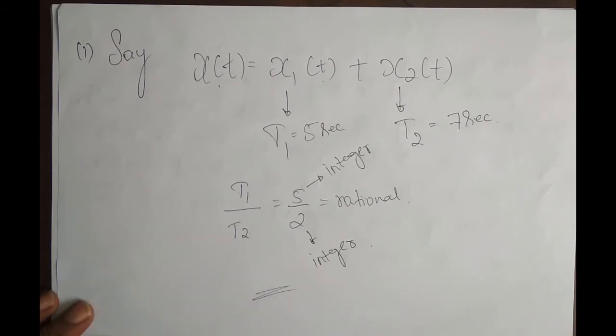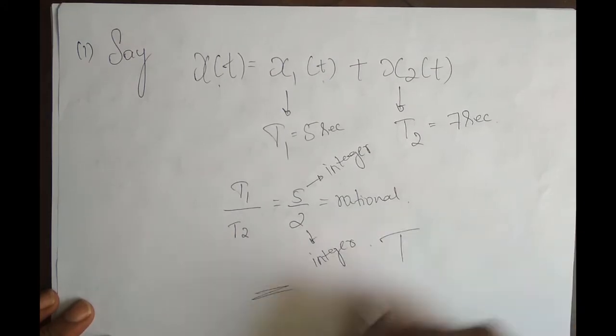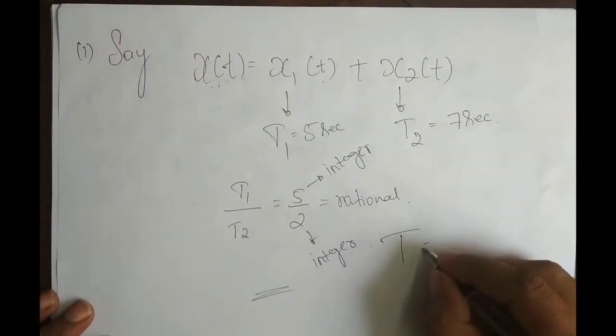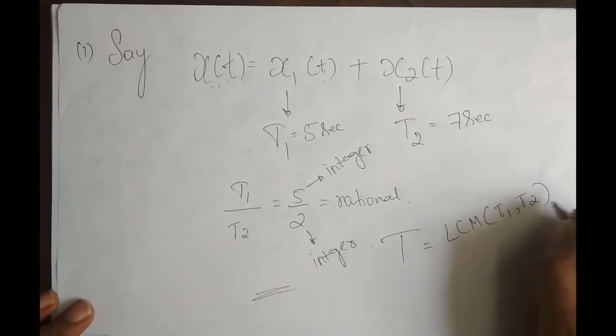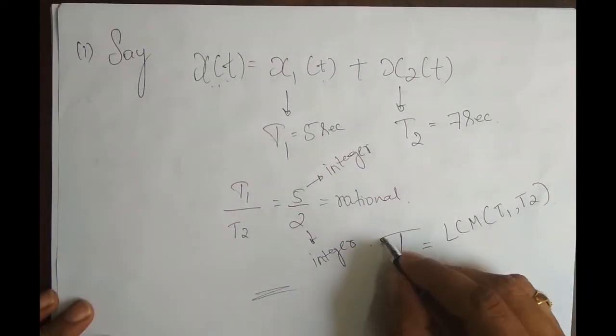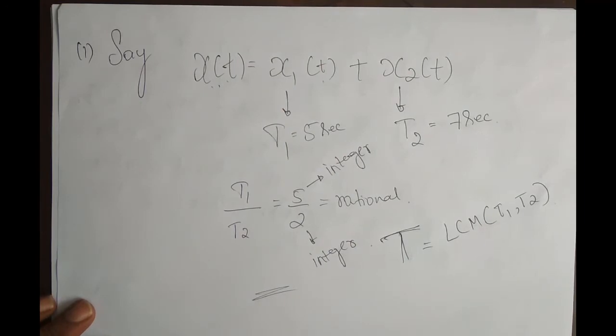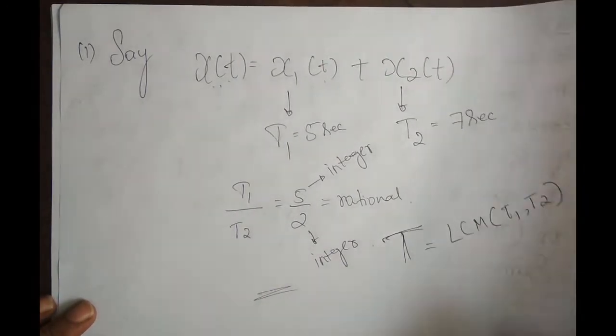Now the next question is, what is the fundamental period? How do I find the fundamental period? The fundamental period capital T of this signal x of t is nothing but the LCM of T1 and T2. We just have to take the LCM of T1 and T2. That will give me the fundamental period. Okay, so let me give you one more example.